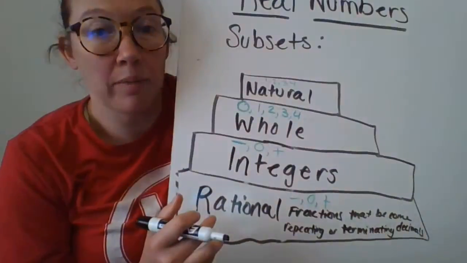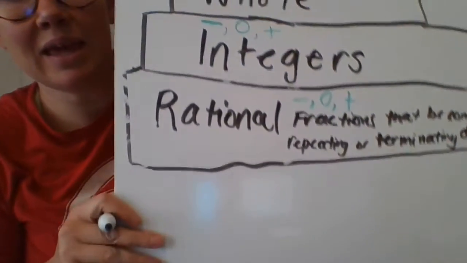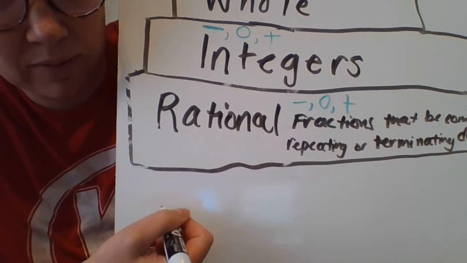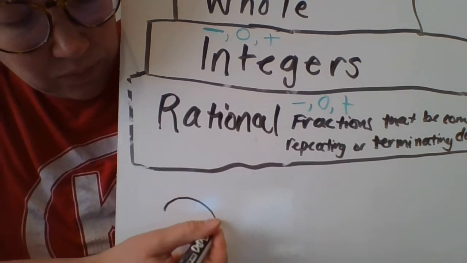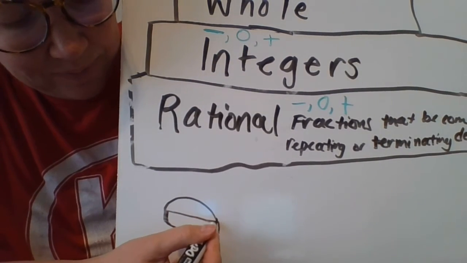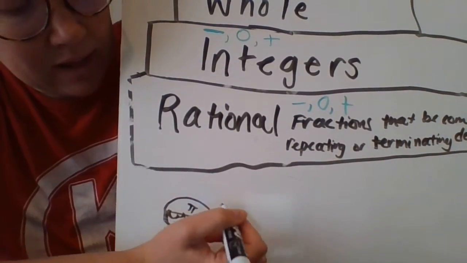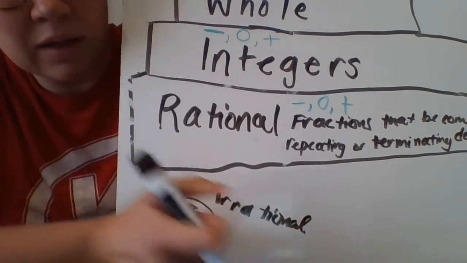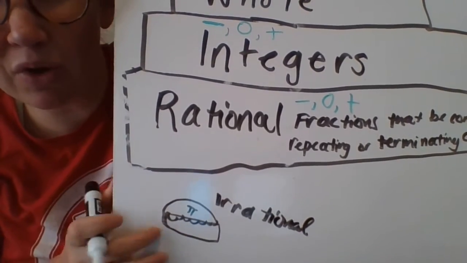Okay, now remember I said there were 5. The last one are going to be irrational numbers. And I like to say that the irrational numbers are kind of over here on their own table. And I represent them at least with a pi, because pi, the number pi, is an irrational number. They are part of real numbers, but they are their own category.